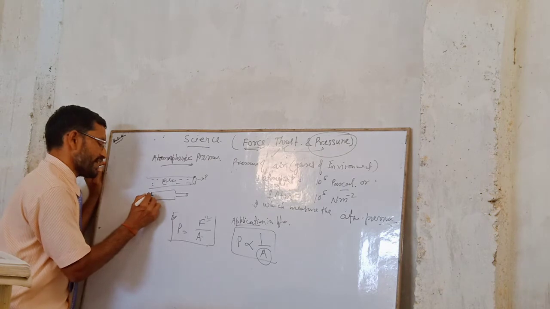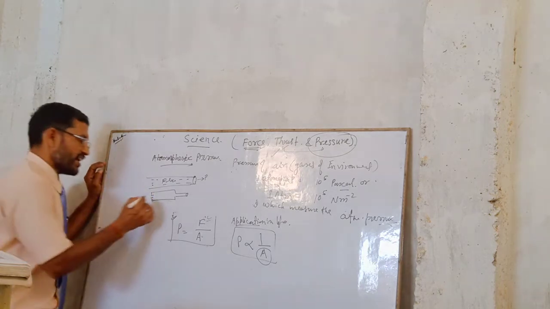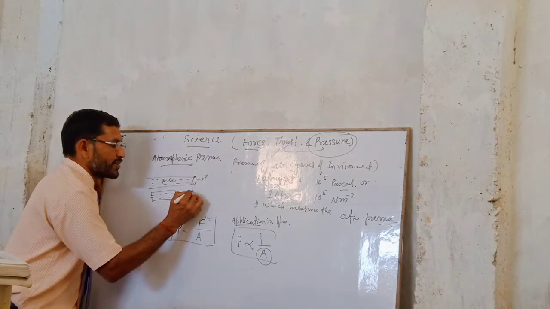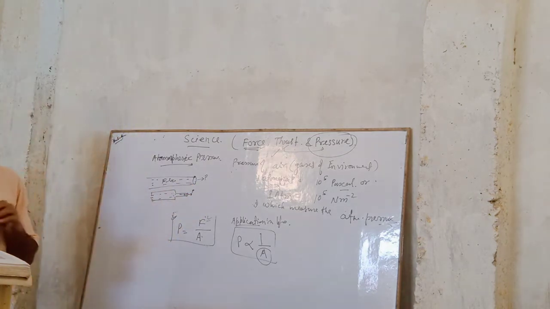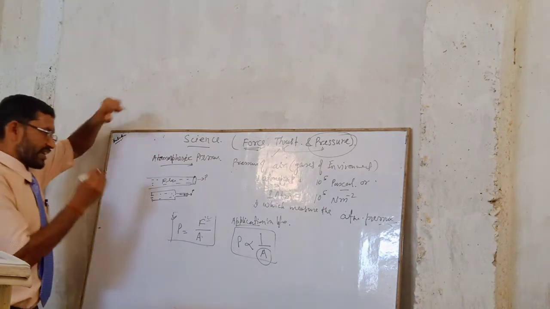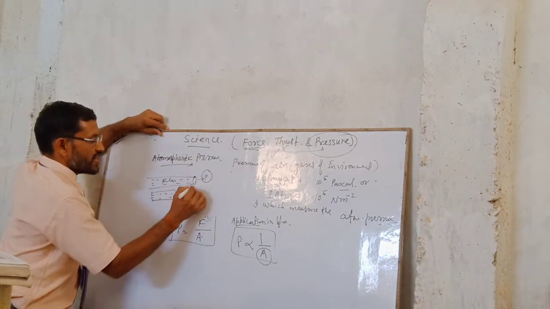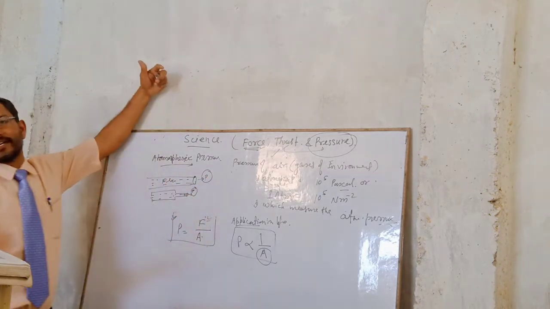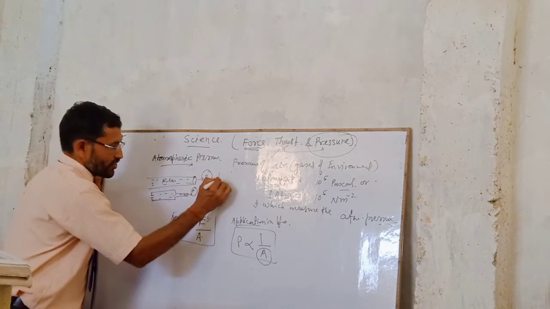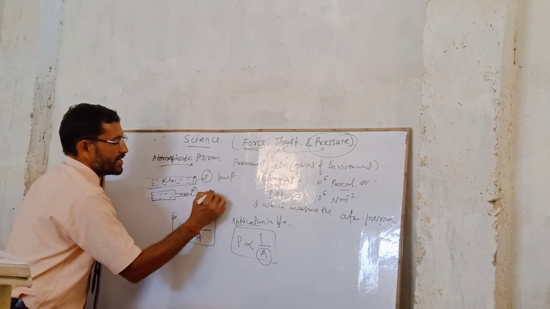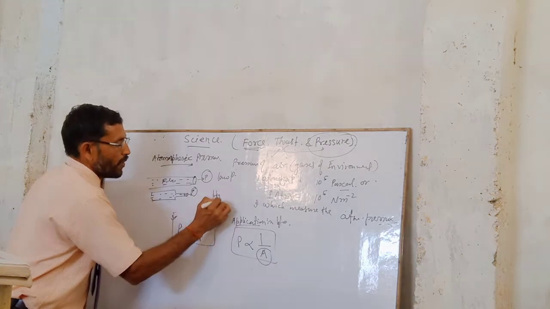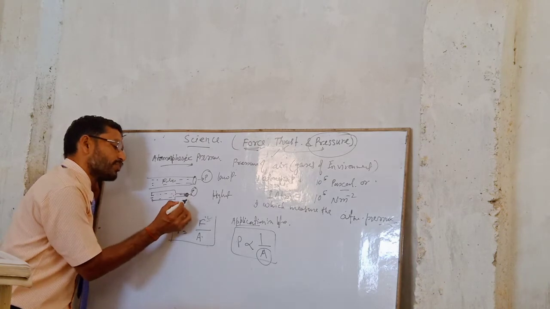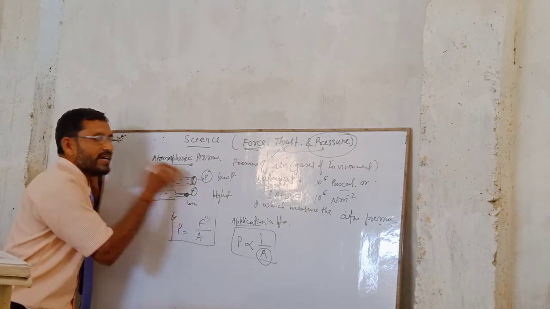Compare in which you will get the more pressure. Compare in both instruments which has the greater pressure. So more precisely we can say here is the pressure and here is the pressure. Which pressure is greater than the other and why? Compare. So I think here you will get the low pressure while here you have the high pressure. Why? The area of this origin is somewhat less than the area of that.